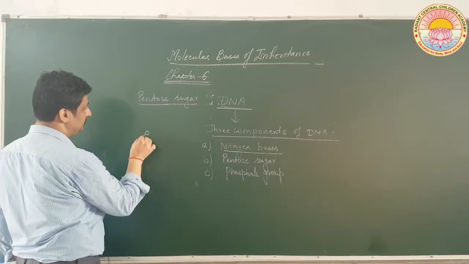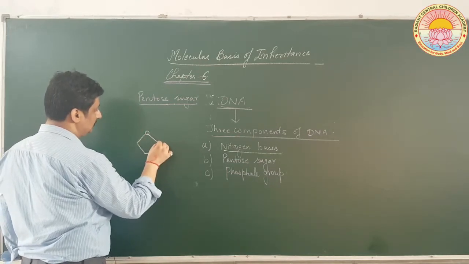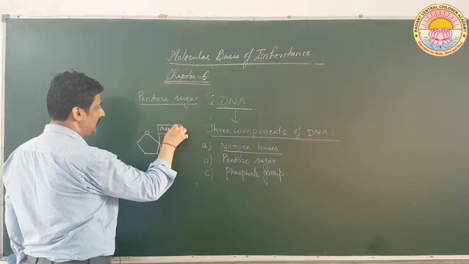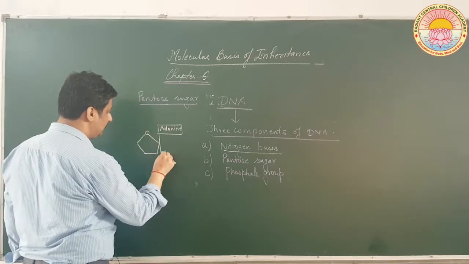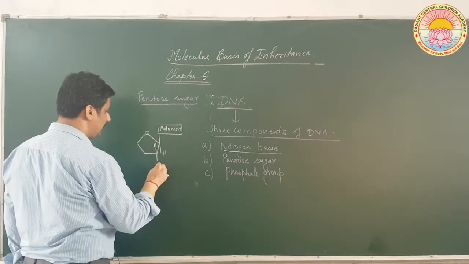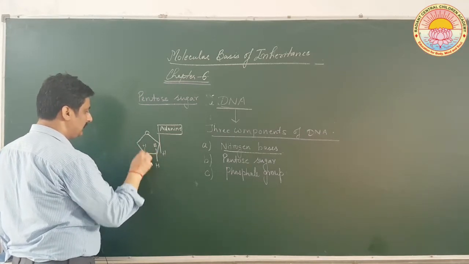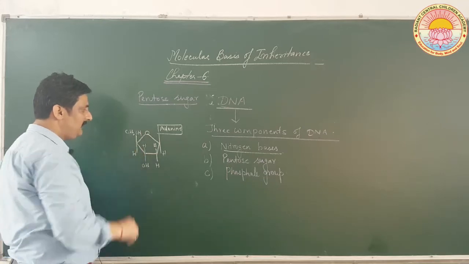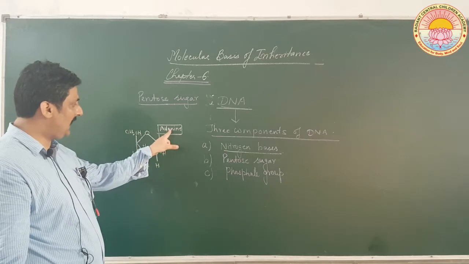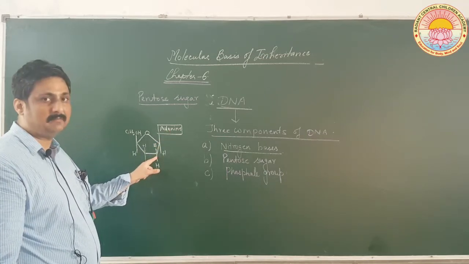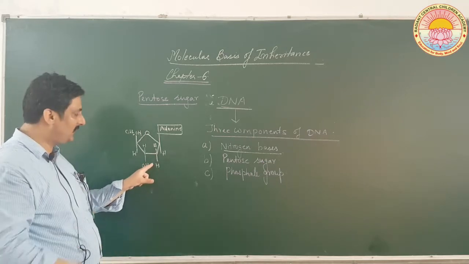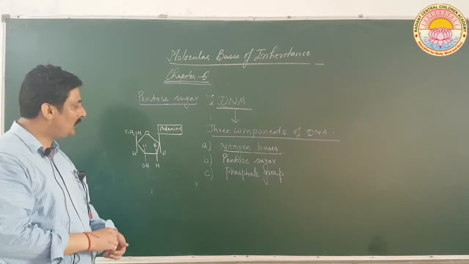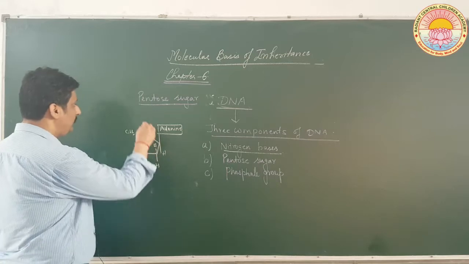See, suppose here adenine is present, with CH2OH and H. If this structure is present, that is adenine connected with the pentose sugar, and this sugar is deoxyribose, since at the second carbon atom oxygen is not available. This structure is called a nucleoside.